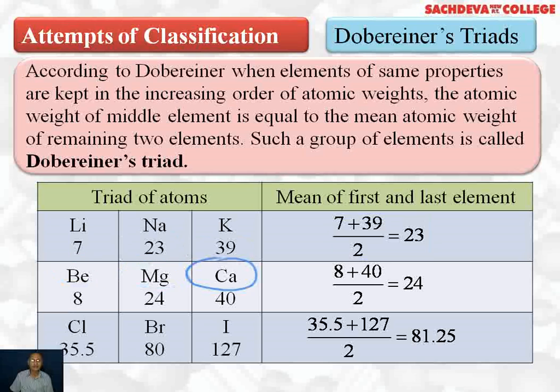Beryllium, magnesium, and calcium: the average of 8 and 40, that is atomic weights of beryllium and calcium, comes out to be 24, which is equal to atomic weight of magnesium. Chlorine, bromine, and iodine: we add 35.5 plus 127, which are atomic weights of chlorine and iodine respectively. After dividing by 2, we get 81.25, which is nearly equal to atomic weight of bromine. So these are triads, which are also called Dobereiner triads.